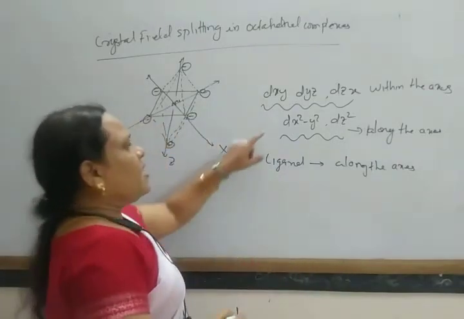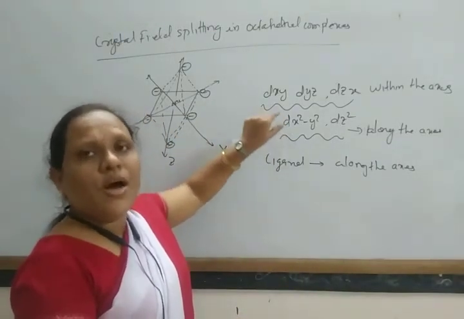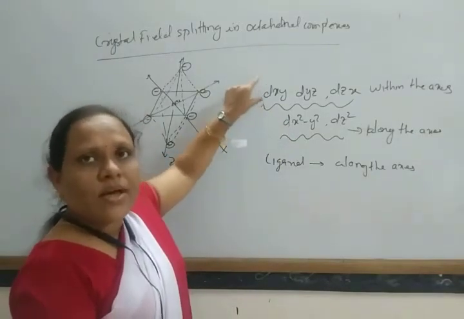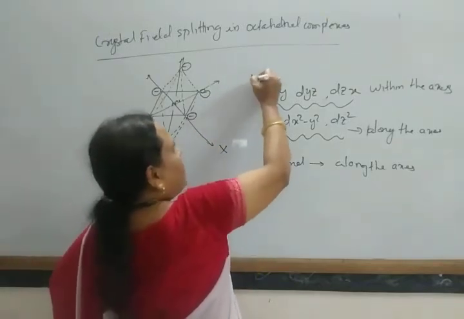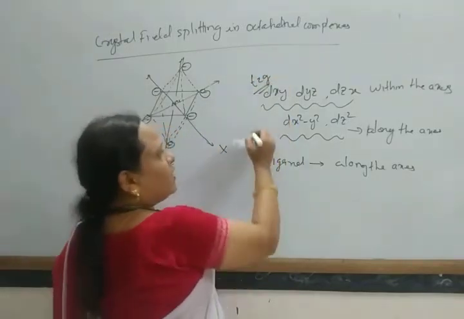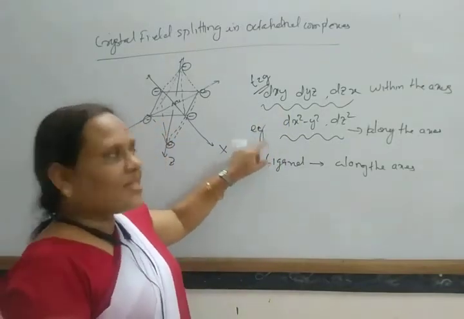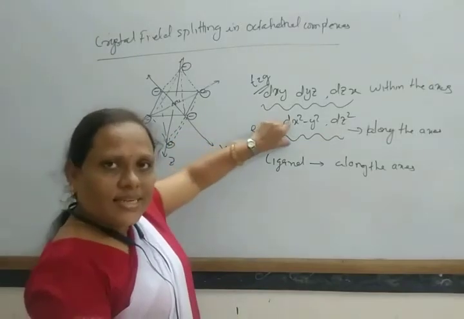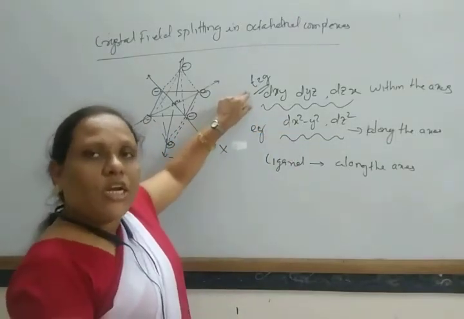In this way, these orbitals get more repulsion and go to a higher energy state, and these orbitals get less repulsion and go to a lower energy state. So these are known as the T2G set of orbitals. These are known as the EG set of orbitals, and these have generally higher energy, and these have generally lower energy.